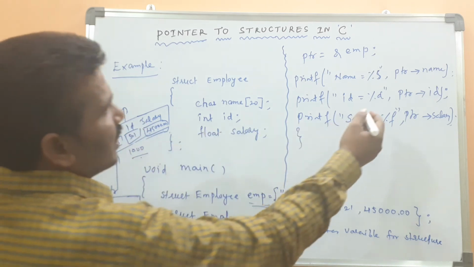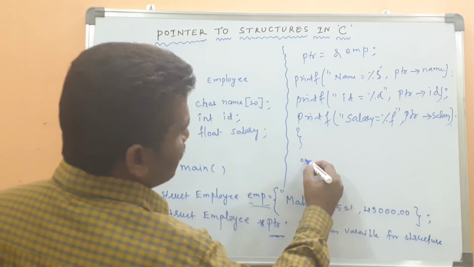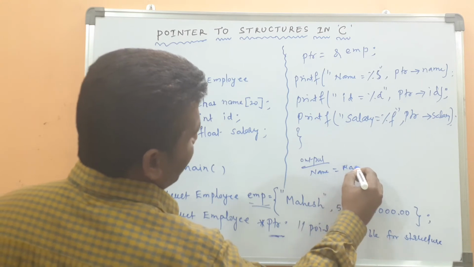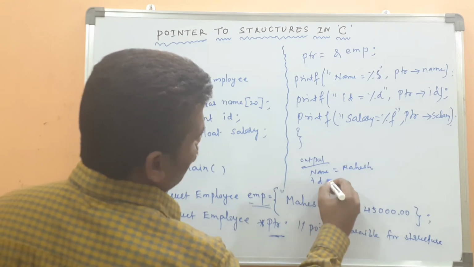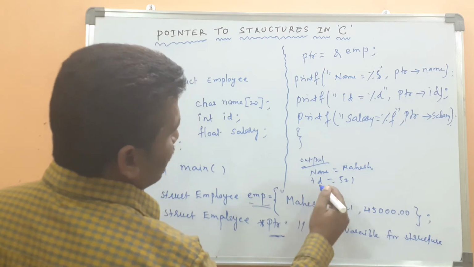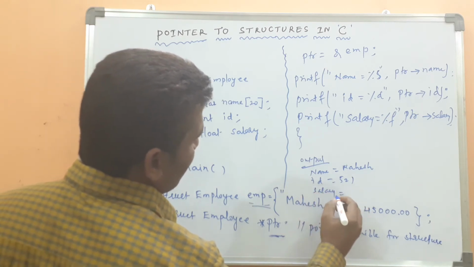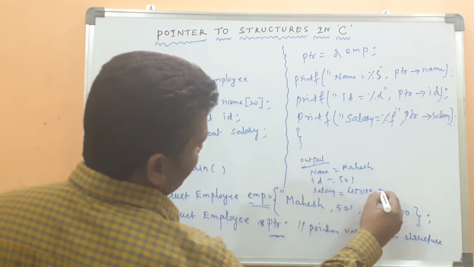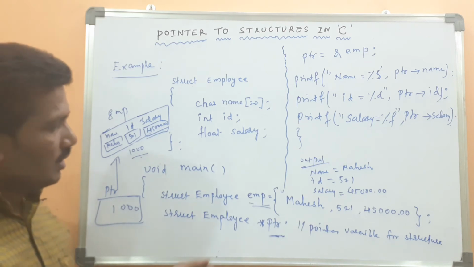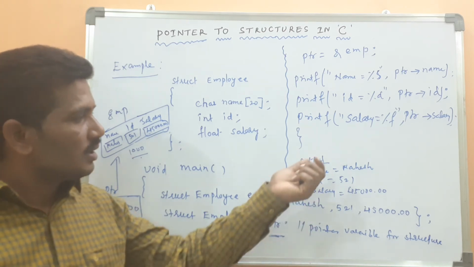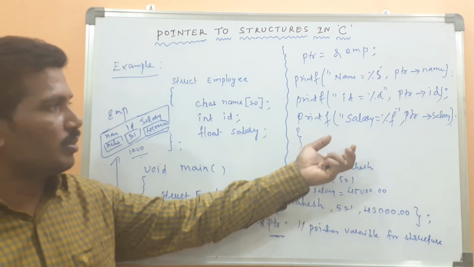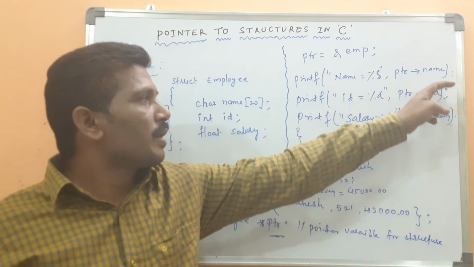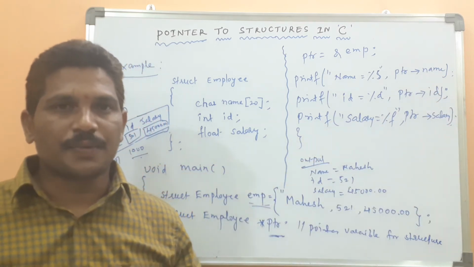What is the output that will be displayed over here? Name equal to Mahesh. Then ID equal to 521. Then salary equal to what? What is the salary given over here? 45,000. Whatever data you initialized, here by using the pointer structure variable, we are displaying the members of the structure: name, ID, and salary also.